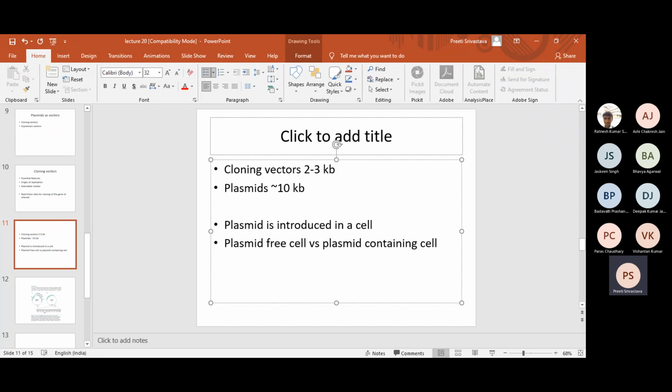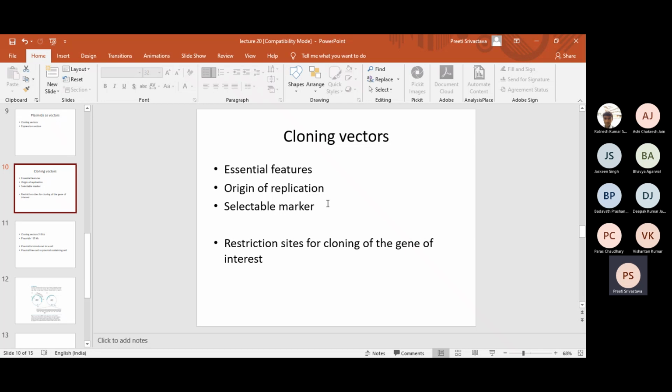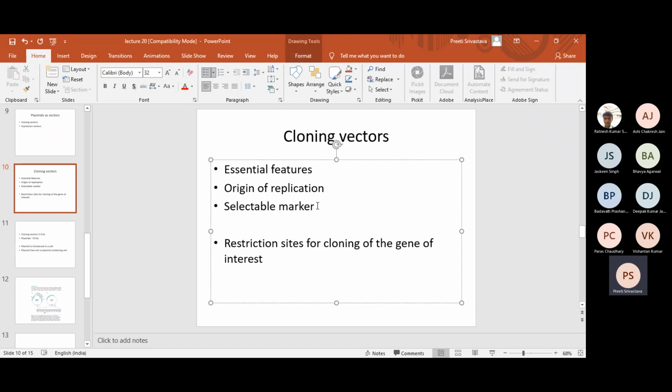So let's say you have 1 million cells. Now out of 1 million cells, when we put the plasmid, it is not necessary that every cell will take up the plasmid. So uptake of plasmid doesn't take place in every cell. So then if we do not have a selection marker, then we will not be able to discriminate between a plasmid free cell versus a plasmid containing cell. Right? Class? And therefore what is used is a selectable marker, and this selectable marker is usually antibiotic resistance genes.